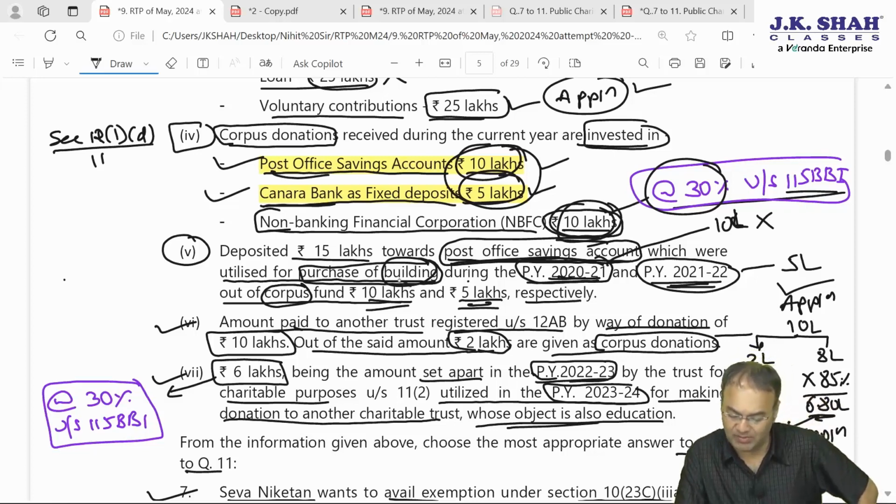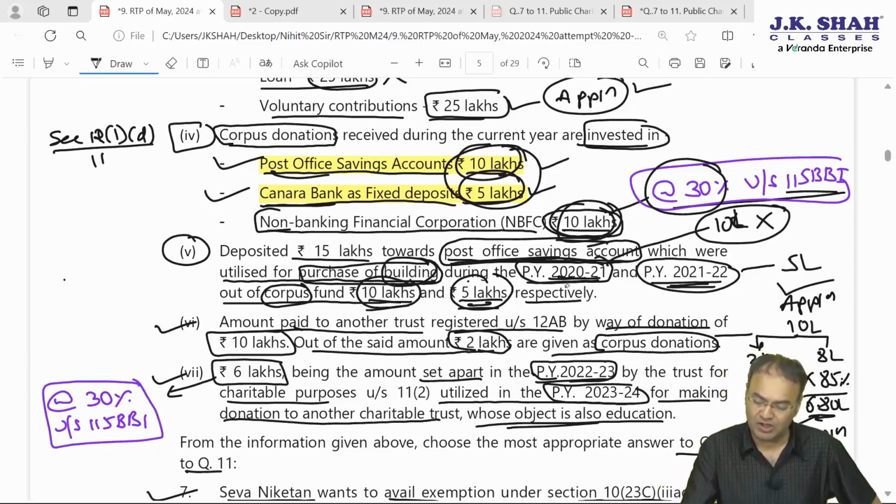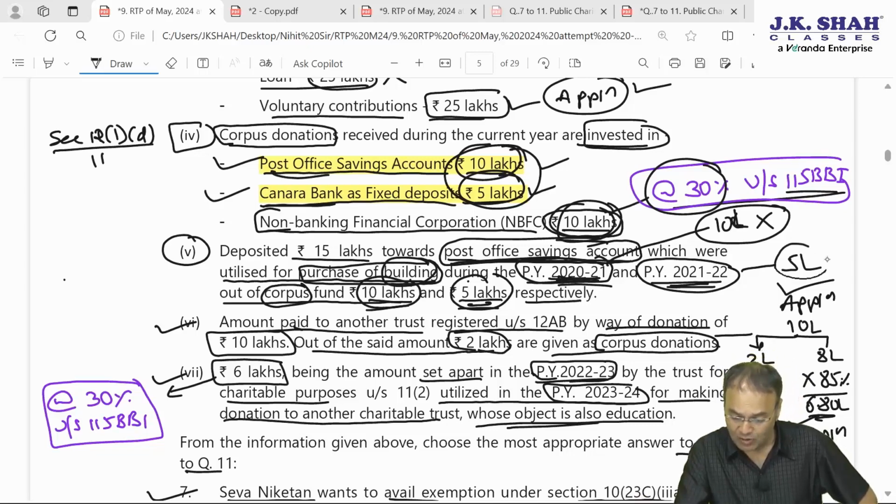How much is reinvested back? 10 and 15, whatever was withdrawn. However, 10 lakh pertains to that year when this amendment was not applicable. So 10 lakh must have been considered as application of income in 2021 itself only, the year in which building was acquired. This 5 lakh rupee will be considered as application of income in 21-22.